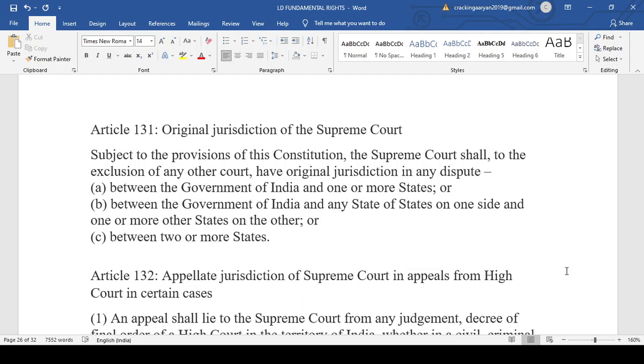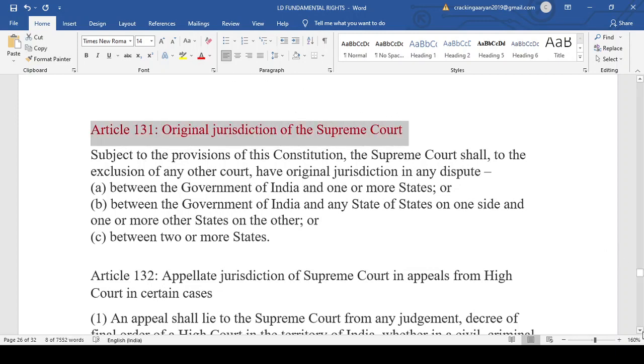For example, the government of India and the state of UP are on the same side and Maharashtra is on the other side, or between two or more states. You must remember the Krishna Godavari issue, in which two states were in dispute and the Supreme Court took the matter into consideration. So these are the three places where the Supreme Court has original jurisdiction: between the government of India and one or more states; between the government of India and any state on one side and one or more states on the other; and between two or more states. This is also a very important article.